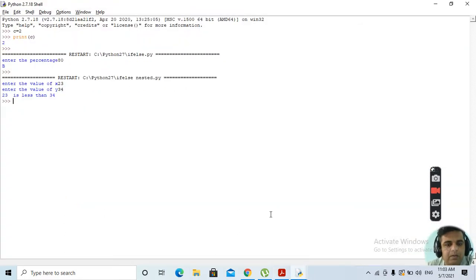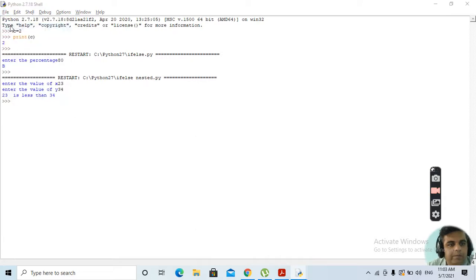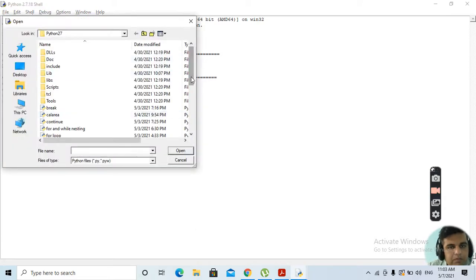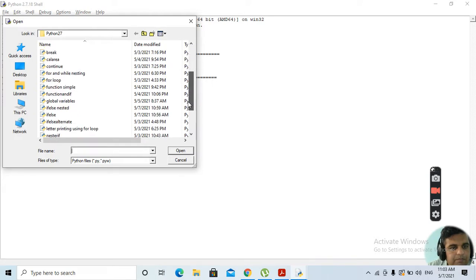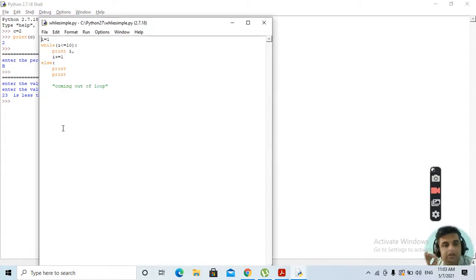Okay, just we'll be taking up one of the examples of this. Suppose we want to print the numbers 1 to 10. We'll be taking one of the examples of while statement. Suppose we're taking this simple while statement.